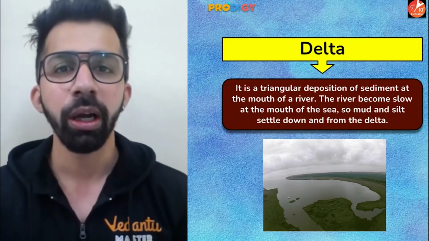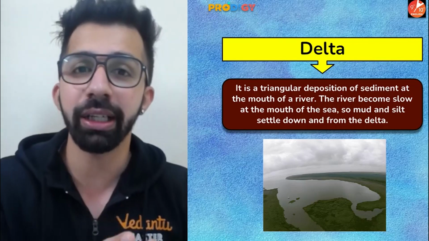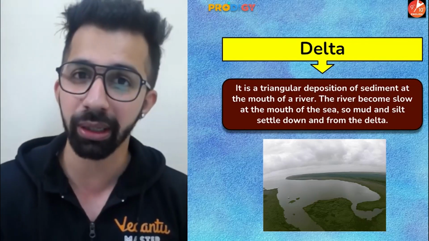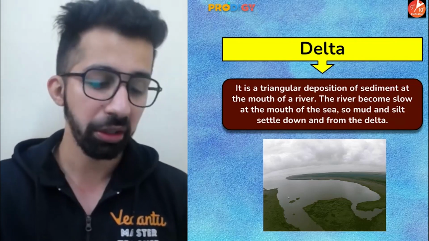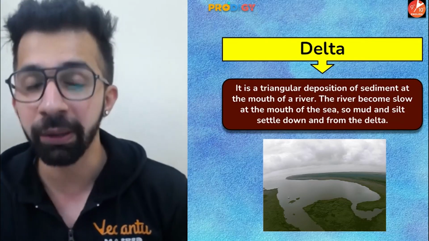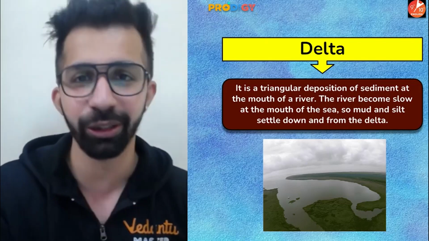All right. Guys, remember one thing, that in India, most of the deltas are formed in the eastern coastal plain, like by river Ganga, river Brahmaputra, river Kaveri, Krishna, Godavari, Mahanadi. All these rivers are giving rise to deltas on the eastern coastal plain.